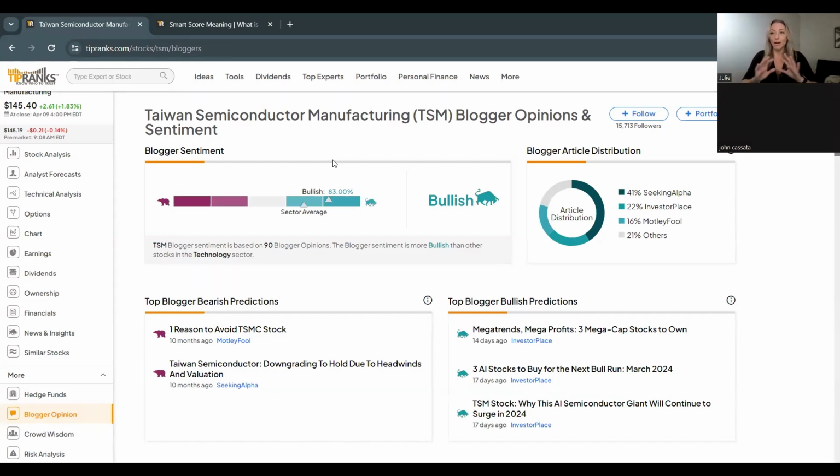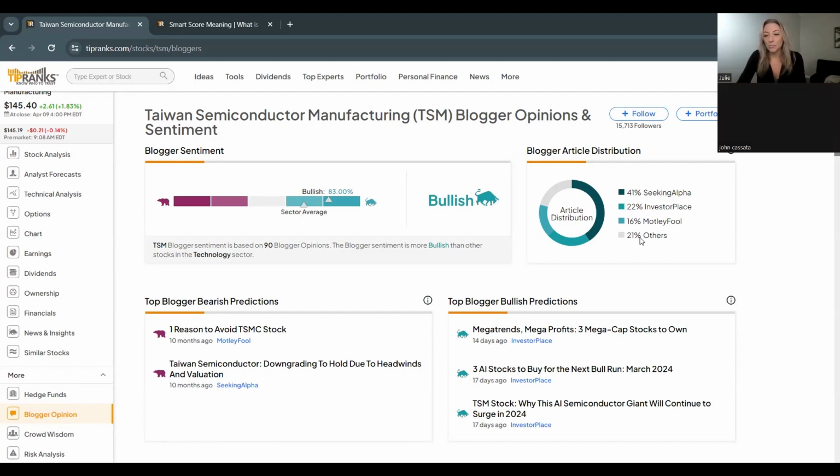Now, this scans all of the different financial blogs out on the web and puts whether the articles are bullish or bearish. So when we look at the blogger and opinion sentiment here for Taiwan Semiconductor, we can see that based on 90 different blogs in recent times, overall, it's coming out as bullish, with 83% being rated bullish, which is above the sector average as well.